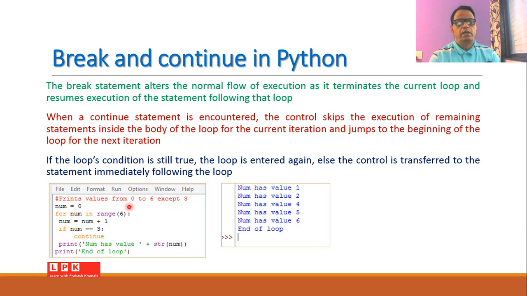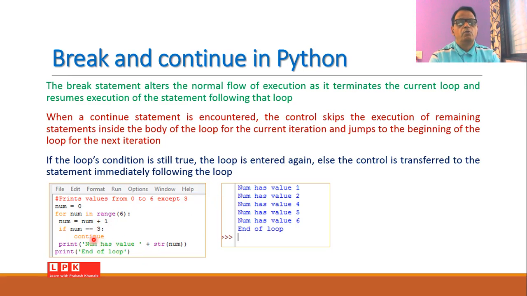For example, if I write a part of the code such as number = 0, for number in range(6):, number = number + 1, if number == 3: continue, print('number has the value' + str(number)) and print('end of the loop'). When this part of the program is executed, you will get the message number has value 1, number has value 2.